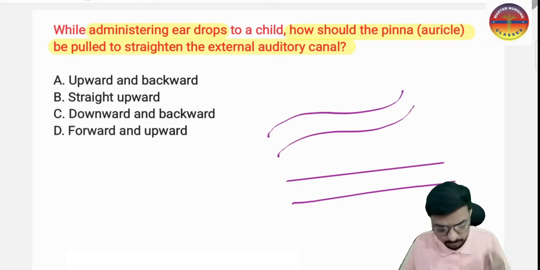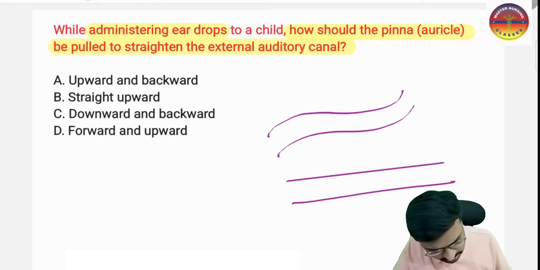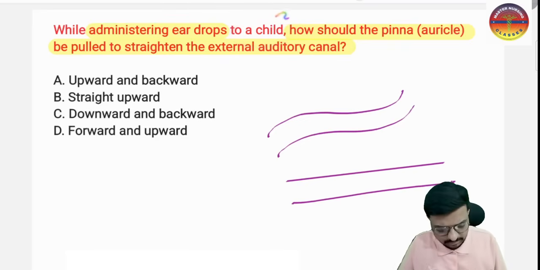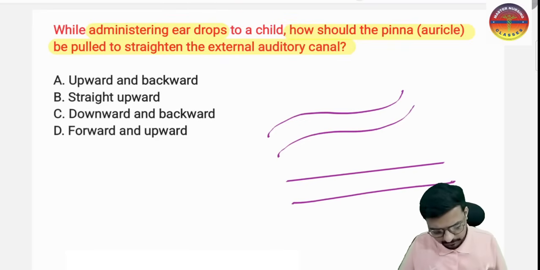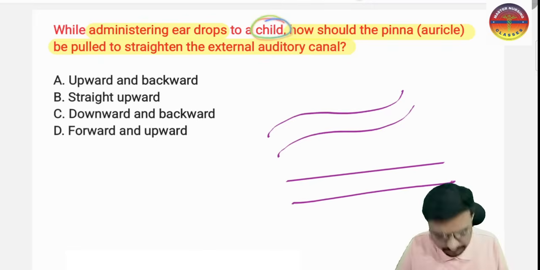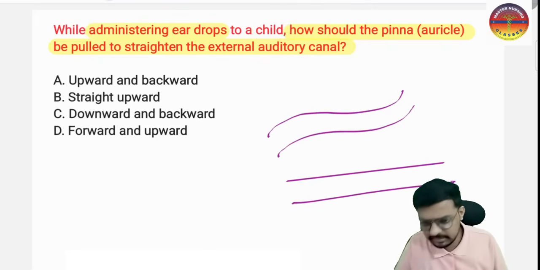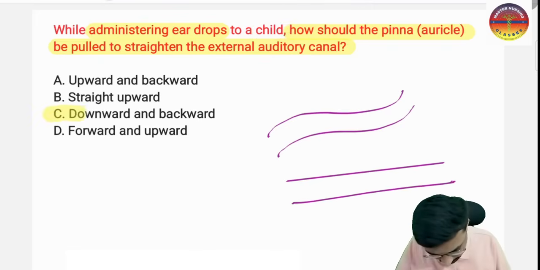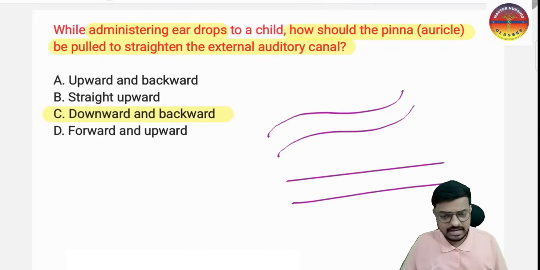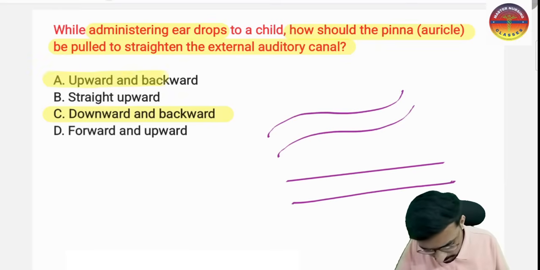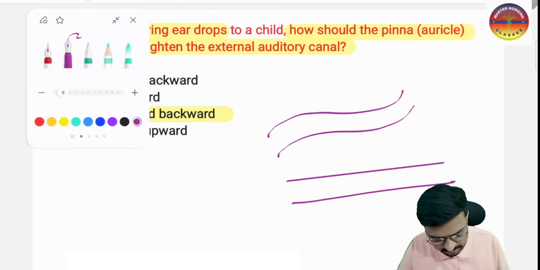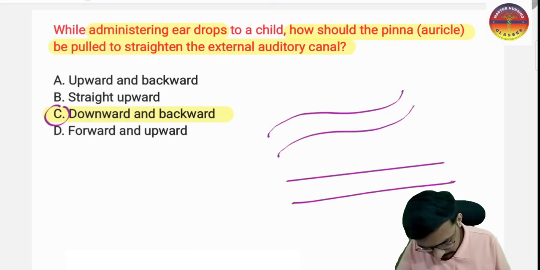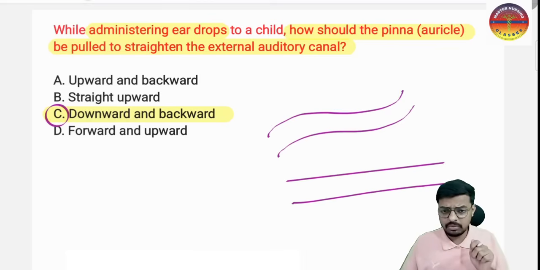So how do we pull it in the case of a child? Here the age is going to be the decider. If the examiner is asking for a child, we put the answer as downward and backward. If the examiner is asking for adults, it is upward and backward. So here the examiner asks for a child, so our answer goes to option C, that is, we will pull down and pull back.